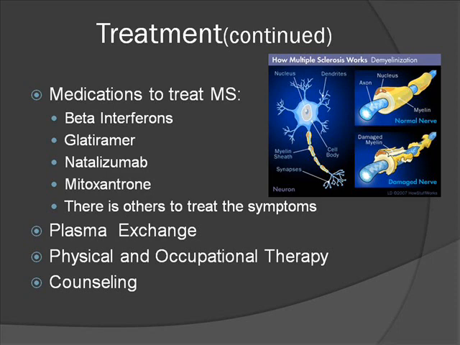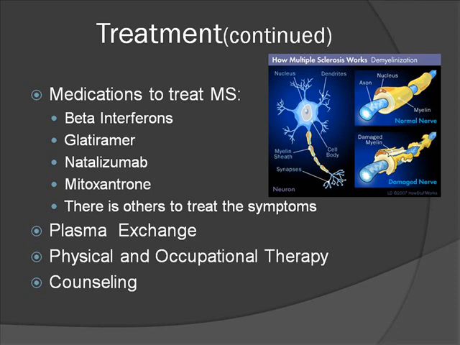Medications to treat symptoms. Oral or intravenous corticosteroids shorten the time and severity of attacks. Muscle relaxants reduce the stiffness and spasticity. Drugs to treat fatigue: medications such as amantadine or modafinil reduce fatigue or tiredness. Other drugs which are used are doctor prescribed, including antidepressants and drugs for pain and bladder or bowel control problems.